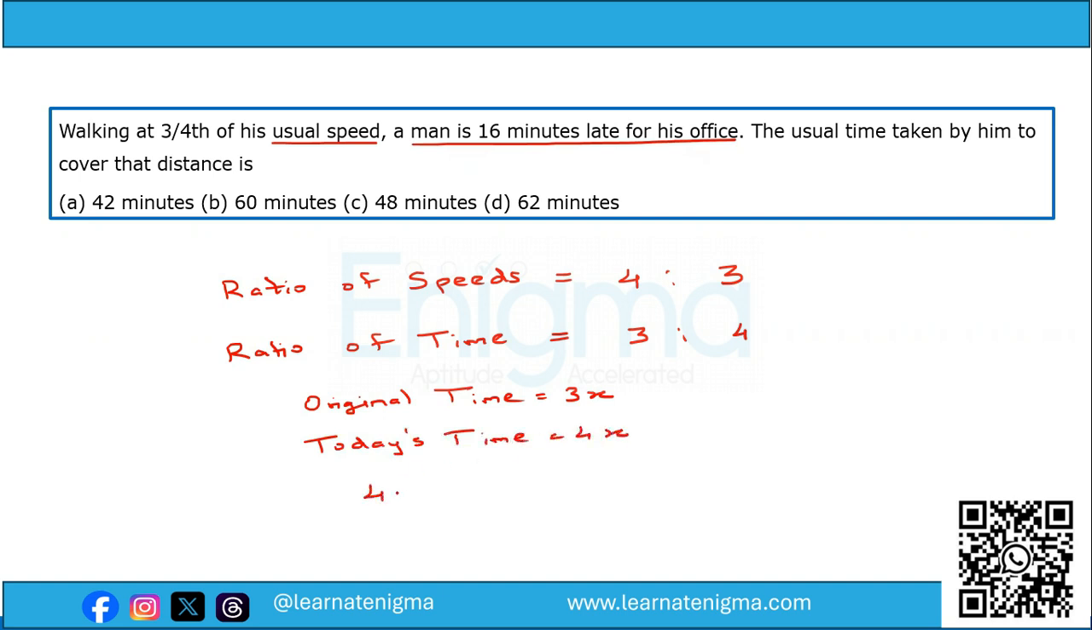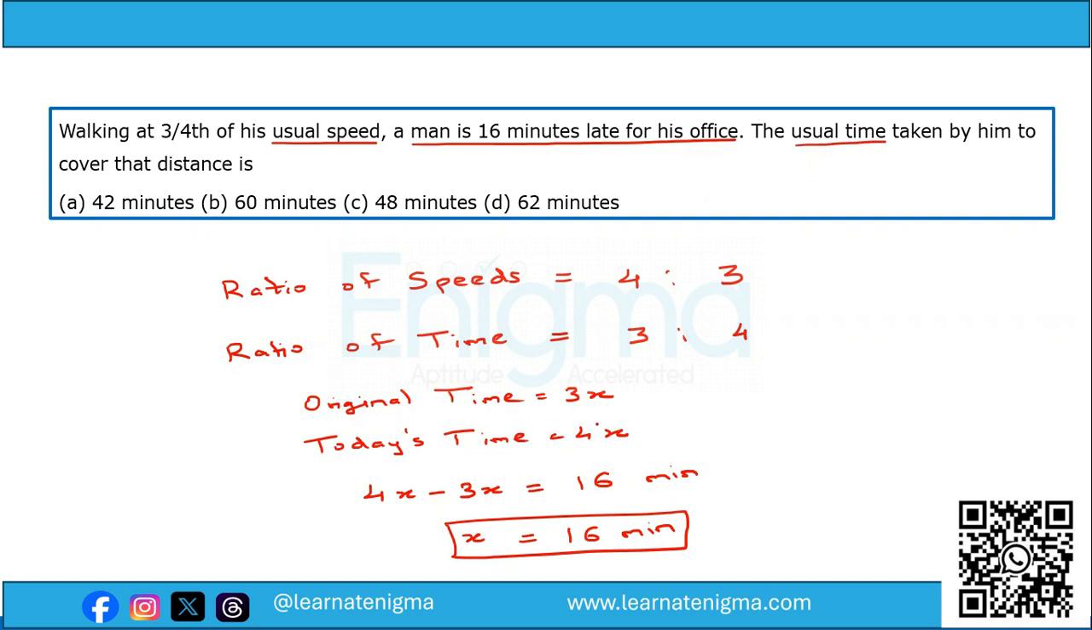we can get 4x minus 3x is equal to 16 minutes because the man is late for the office by 16 minutes. So that's how we get x is equal to 16 minutes. Now we want to find out the usual time or the original time. So original time we have assumed it to be 3x. So therefore it will become 16 into 3. That is 48 minutes. So that will be our answer, option C.